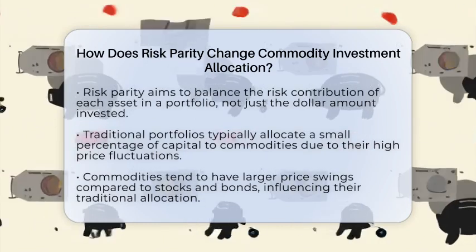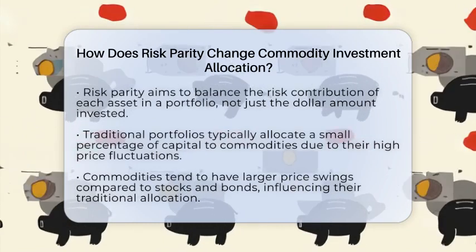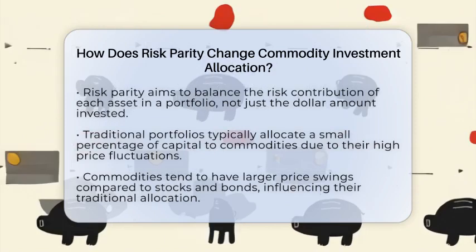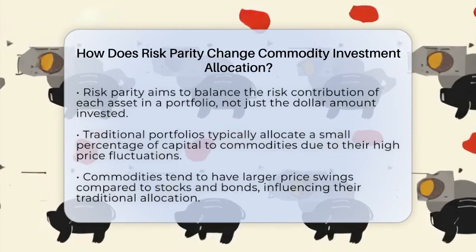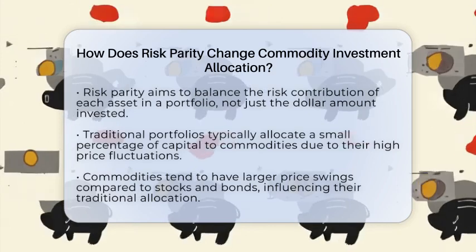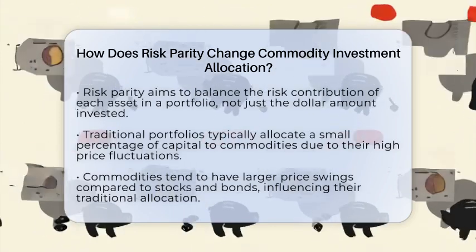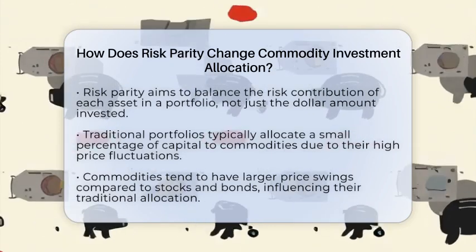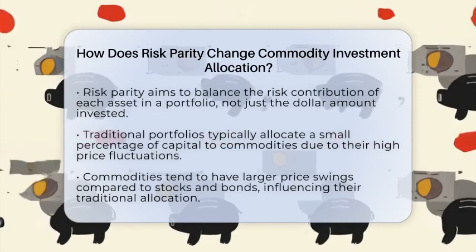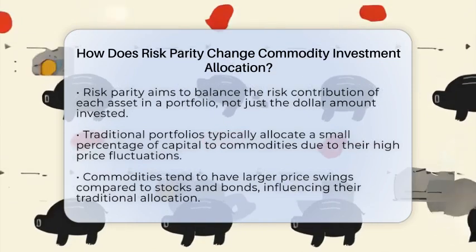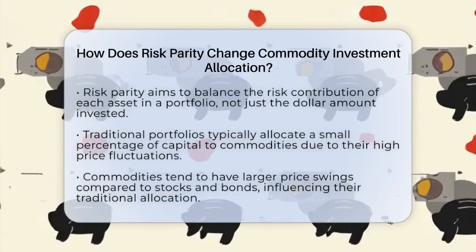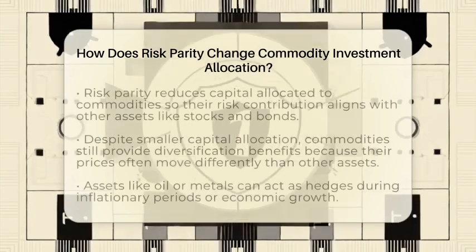Instead of assigning a fixed percentage of your total investment to commodities, it looks at how much risk each asset contributes to the overall portfolio. Commodities tend to have higher price swings compared to stocks or bonds. Because of this, traditional portfolios often keep a small amount of money in commodities, just enough to get some diversification. But risk parity changes that by focusing on risk, not just the dollar amount.